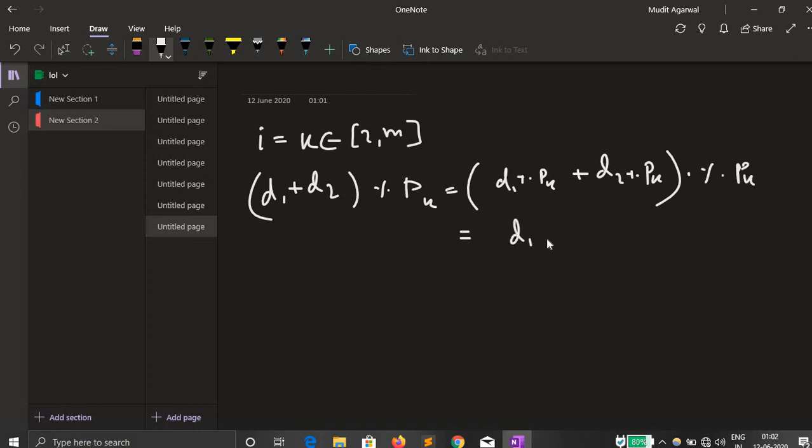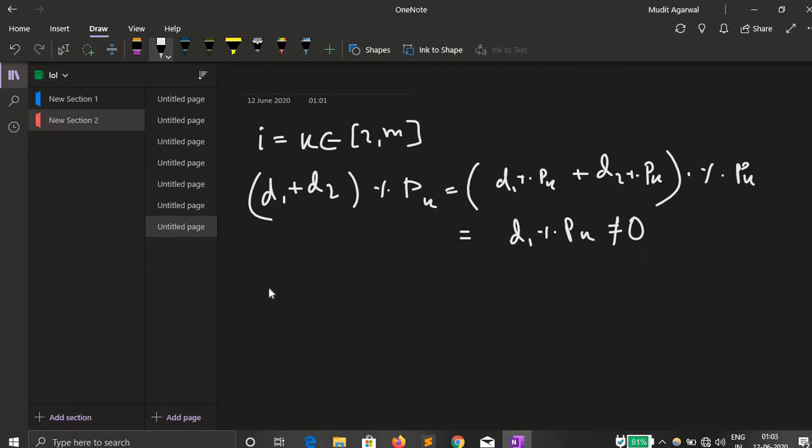Now this is going to be equal to d1 percentage pk because d2 percentage pk is equal to 0, because we know that d2 is made up of all the primes except for p1, so it's made up of any prime number that belongs to 2 till m, so pk is going to divide d2. However, d1 is only made up of p1s, so therefore pk can never divide d1. Therefore it's going to be d1 percentage pk. p1 is not equal to pk, therefore d1 is not divisible by pk, and thus this is a non-zero number.